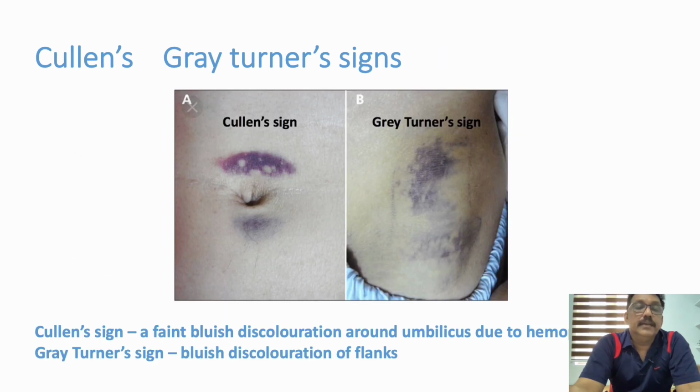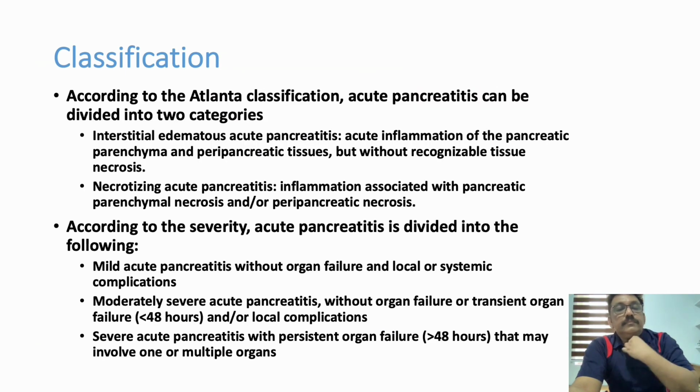There are two important signs which are seen in patients who have very fair skin and those who have not received any treatment initially: Cullen sign and Grey Turner sign. In Cullen sign, there is faint bluish discoloration around the umbilicus. Grey Turner sign is bluish discoloration of the flanks. So these are the two important findings you can get in pancreatitis. They are not very commonly seen, but in many patients who have fair skin you can get this.